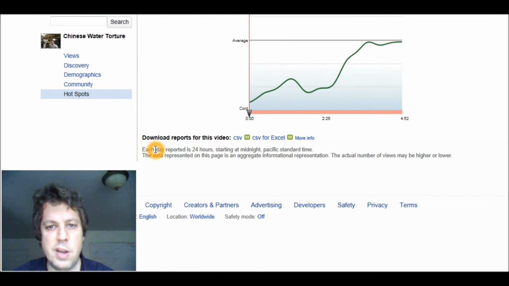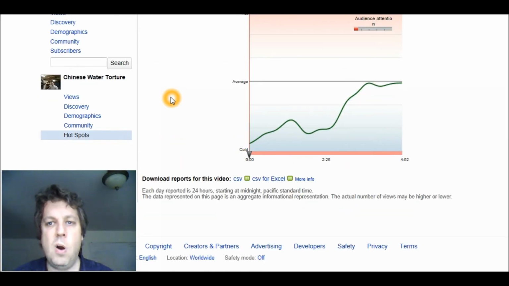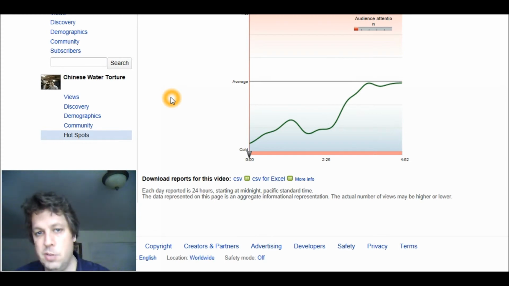Now, the last thing I want to look at is what's called hotspots. And what hotspots show me are audience attention relative to the average for videos of similar size. So for instance, this video is 4 minutes and 52 seconds. I see that the average for this video for attention is below average for the entire video, but the hotspot,